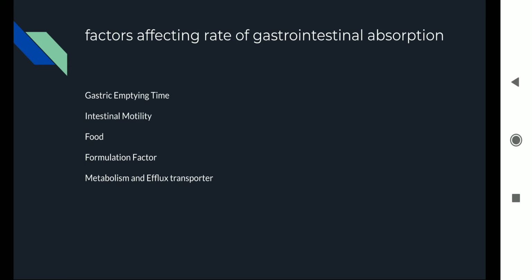Then absorption of drugs from the small intestine. The small intestine is the place where all the major absorption takes place. All the epithelial lining cells in the small intestine are known as enterocytes. Whenever we refer to the digestive tract, a lot of the time it is referred to as enteral, so you don't have to be confused.